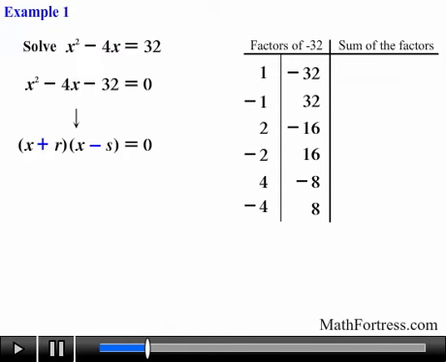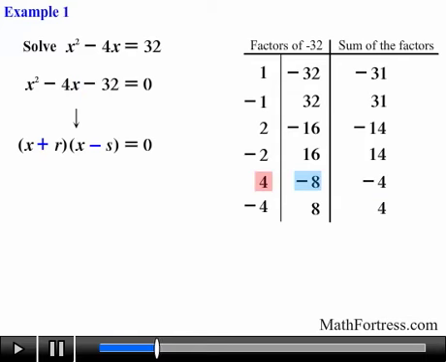Next, we find the sum of each pair. The first pair add up to negative 31. The next one add up to 31. The one after that add up to negative 14, followed by 14. The next pair add up to negative 4, and the final pair add up to 4. The factors that satisfy both conditions are located in the fifth row.